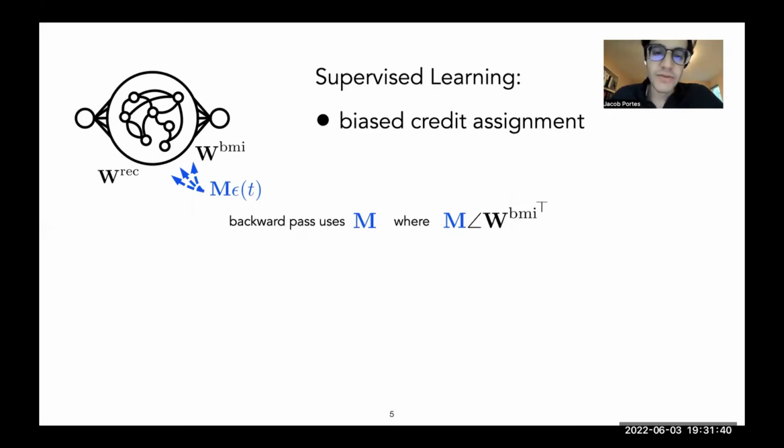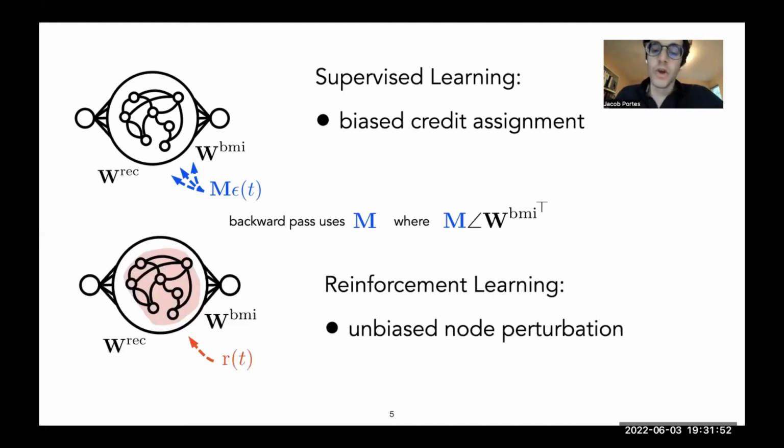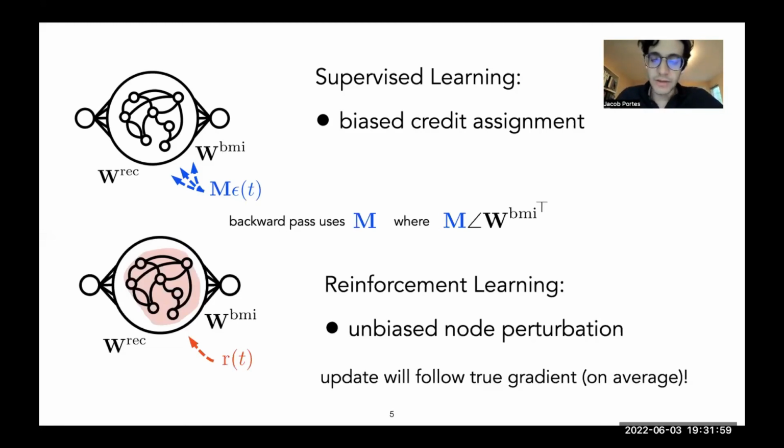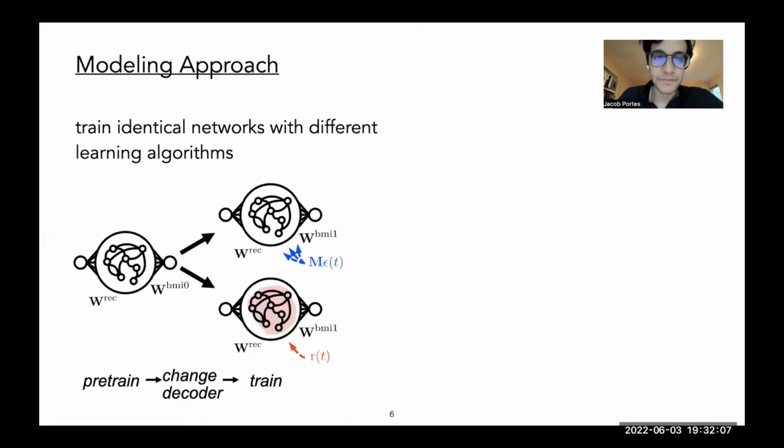So instead, what you'd have is a learning rule that in the backward pass uses some kind of matrix M that is partially aligned to the transpose of this matrix W_BMI. And so that's the source of the bias in your learning in the recurrent weights. One can also imagine a reinforcement learning scenario where you have node perturbation that just injects noise every time step. And when you average over noise, the update will follow the true gradient defined by the true BMI decoder.